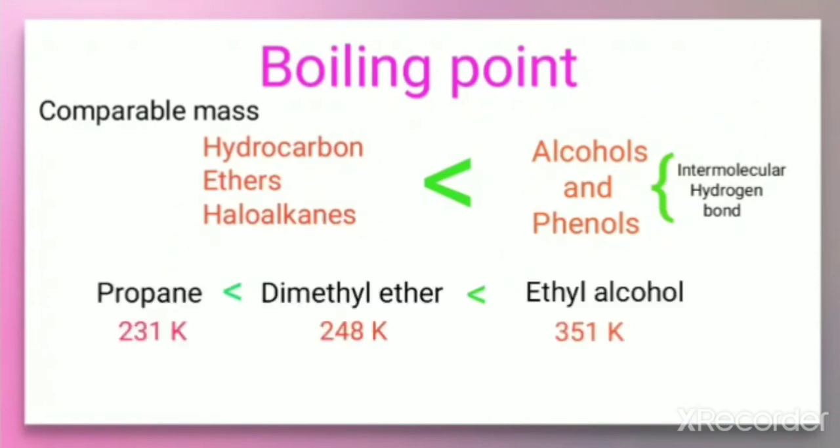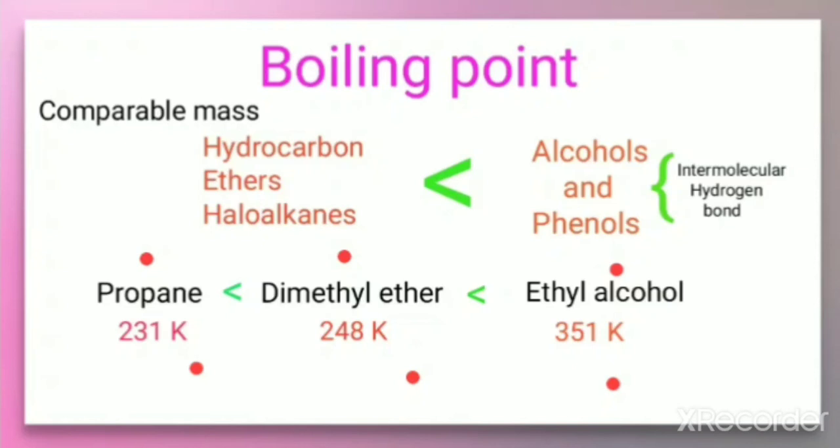Propane, dimethyl ether, ethyl alcohol. When you make the structure for this, you can find out that they have comparable, that means similar, molecular mass. In that case, when the boiling points are observed, for propane it is 231 Kelvin, for dimethyl ether it is 248 Kelvin, and for ethyl alcohol, that is ethanol, it is 351 Kelvin.